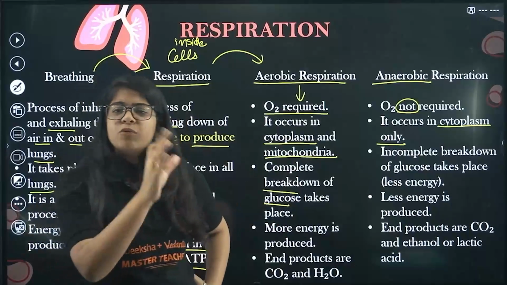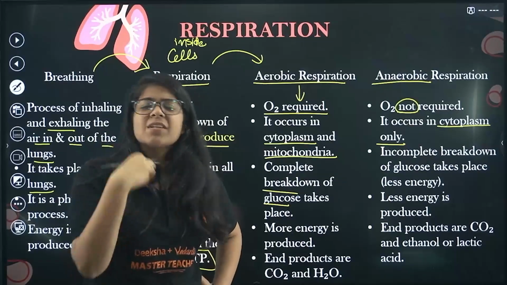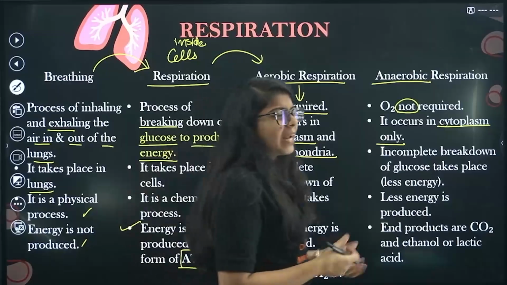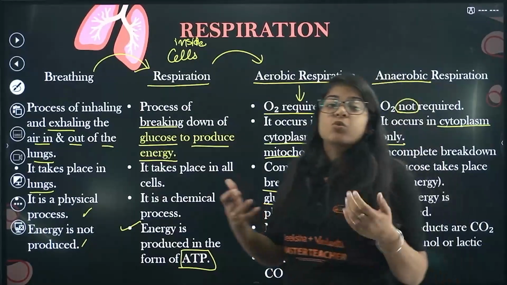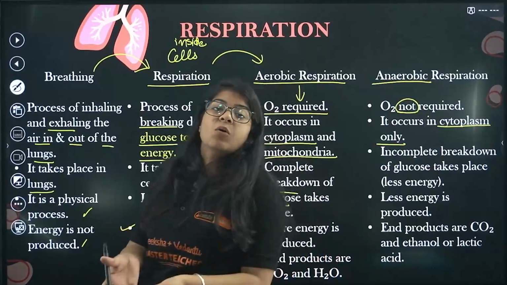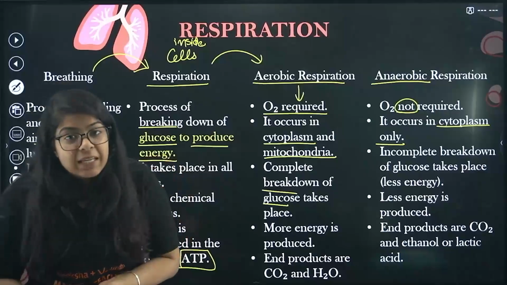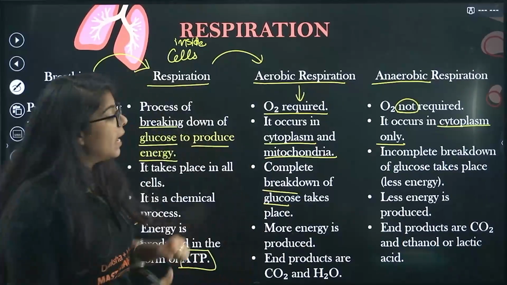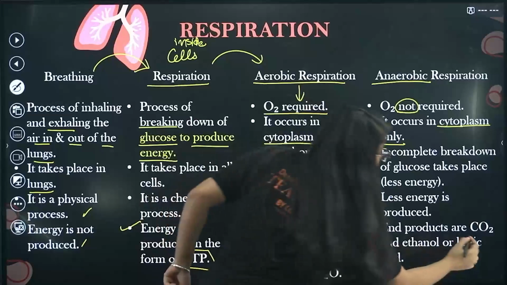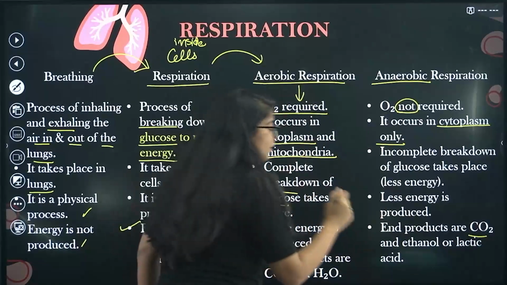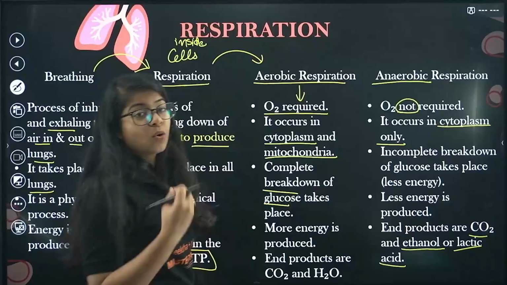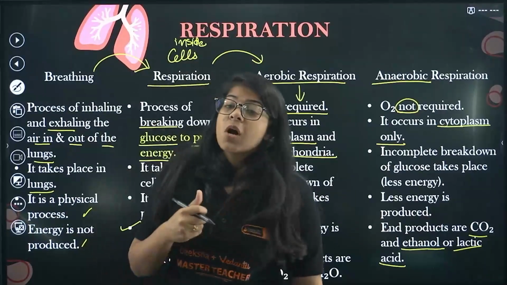Incomplete breakdown of glucose takes place, so less energy is produced. Obviously there is no oxygen, so the substances do not get completely broken down, and hence less energy is produced. Its end products are also carbon dioxide, but also ethanol and lactic acid. Ethanol is a kind of alcohol.